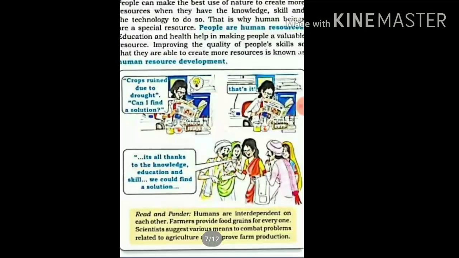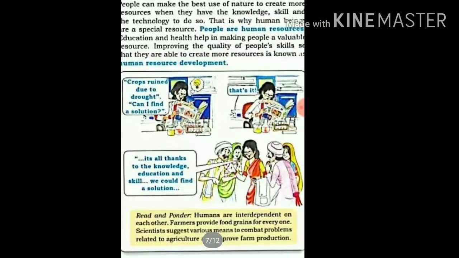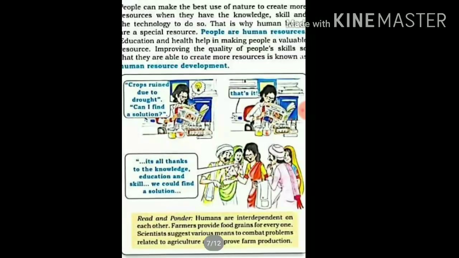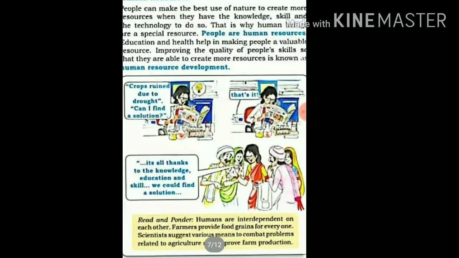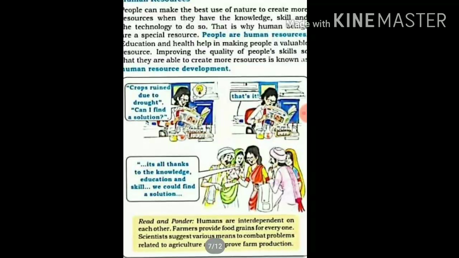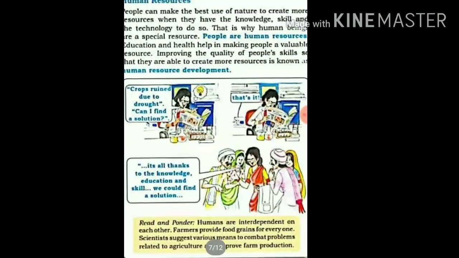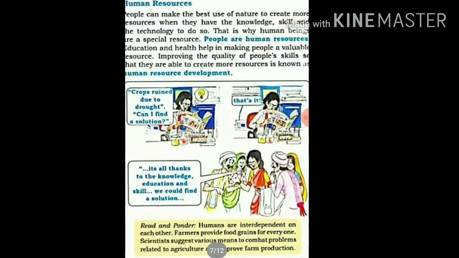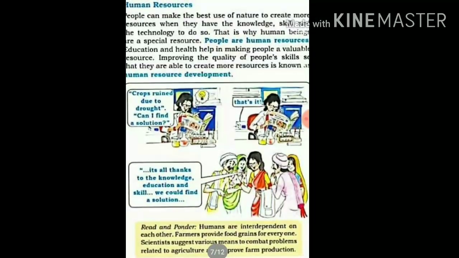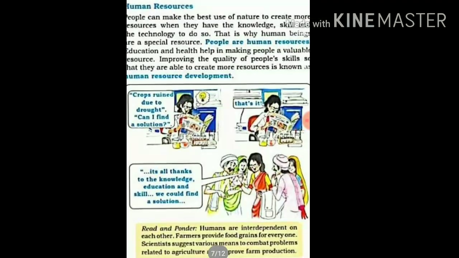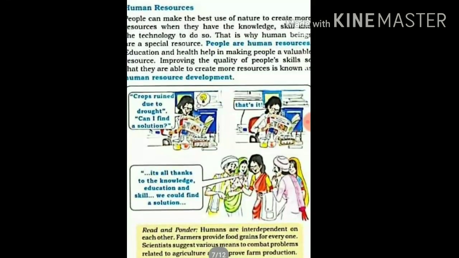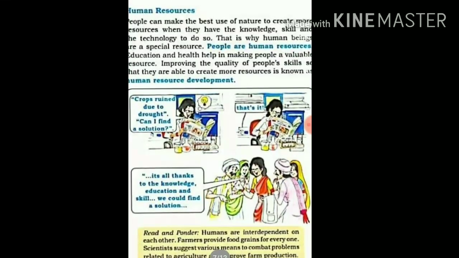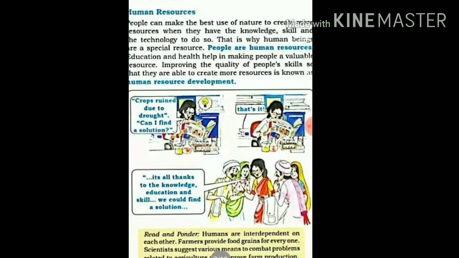Now kids, from this picture from your textbook, I would like to explain what human resources are and how humans are interdependent on each other. As we all know, we are dependent on farmers for food grains, but whenever they meet with some natural calamities and their crops are ruined, they are dependent on different scientists for new technology to get better outputs.